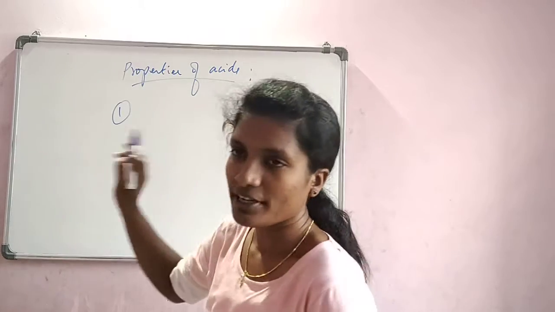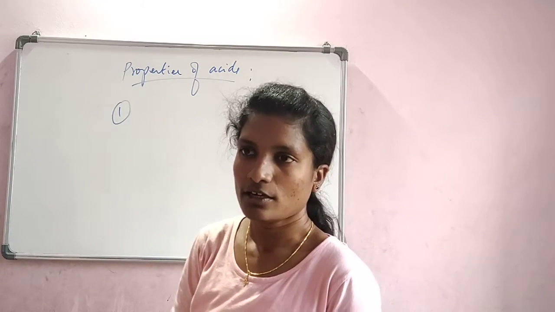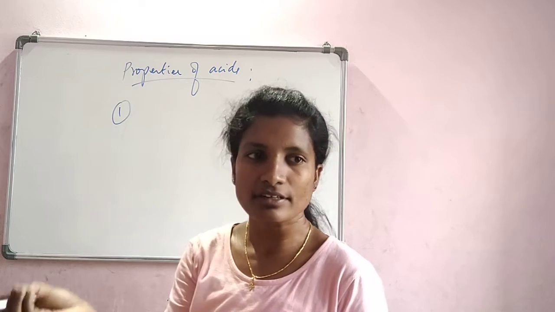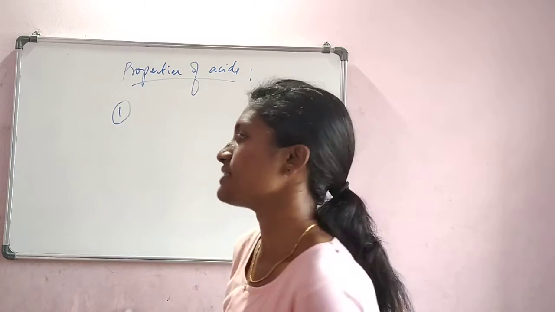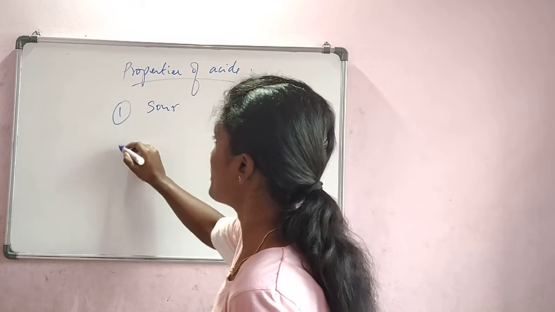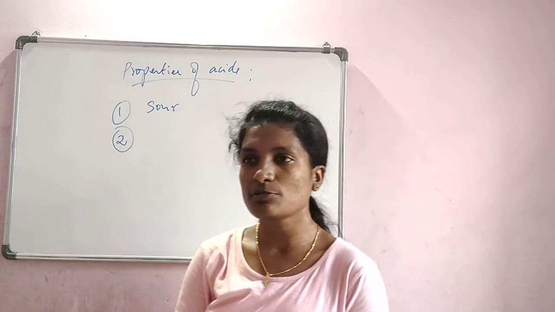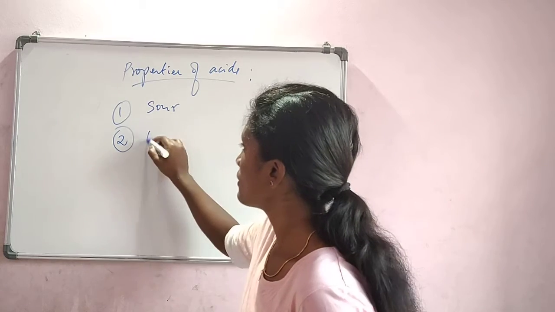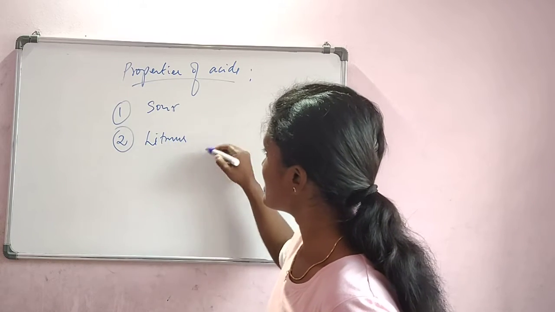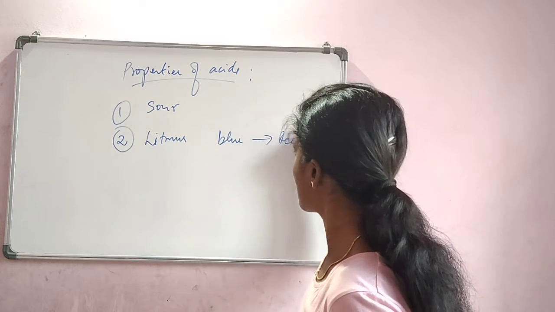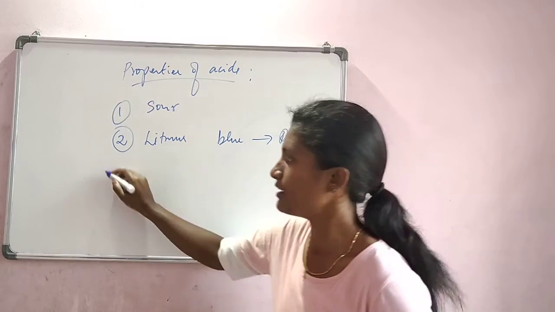Okay, so first property, what is the taste of an acid? We cannot taste hydrochloric or sulfuric acid, but other organic and weak acids can be tasted, and they are sour in taste. What is the next property? Acid turns litmus paper from blue to red. This is also a property.